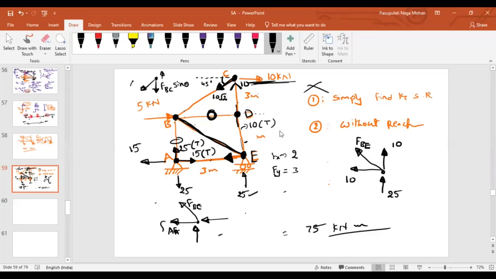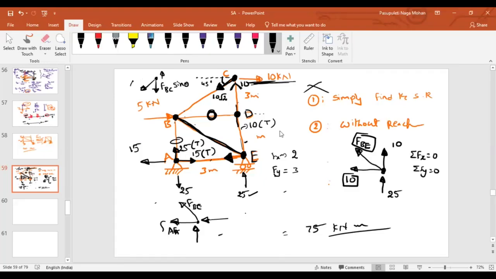Yes, sir. Clear, sir. Now, look at the equilibrium of this joint. That means the summation of forces should be 0. Now, along X, how many components are coming into the picture? 2, sir. What are they? 10 and FBE. If you add them, that should be equal to 0. Right? Yes, sir. As 10 is already acting on the left side,